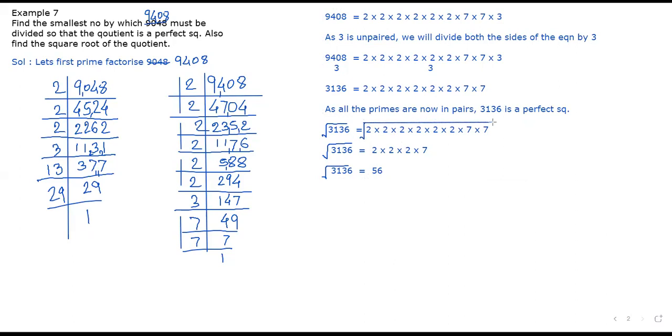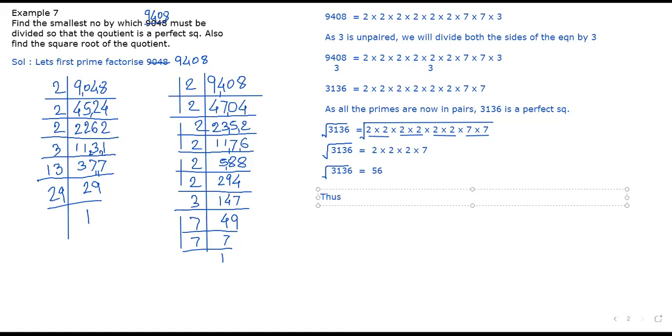What is the final answer statement? So 3136 is a factor of 9408. No, but see, read the question how they have asked. Find the smallest number by which 9408 must be divided. So what are we going to say?